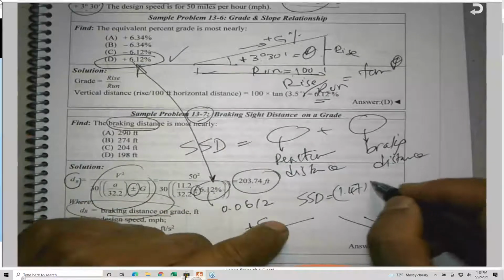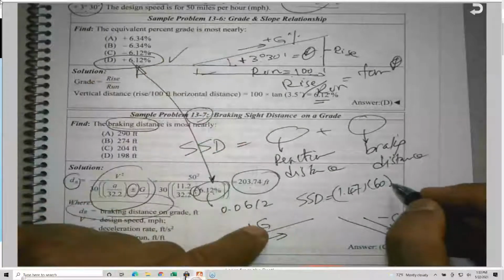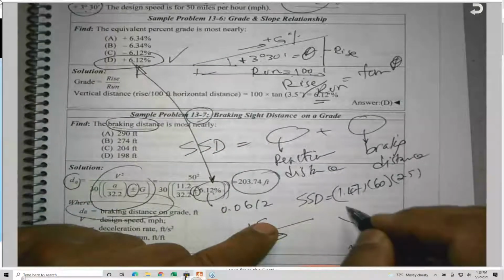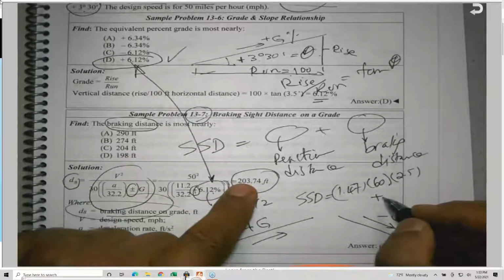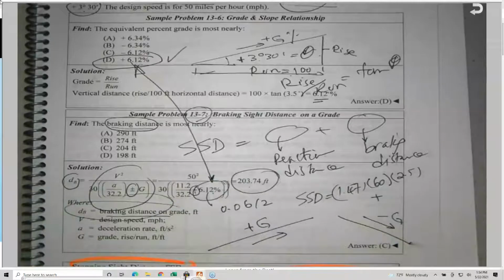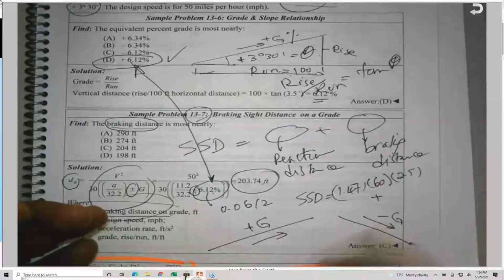Let's make it 60 mile per hour, because he put 50 here, just to compare it with the other 60, times 2.5 seconds. Plus what I calculated here, which is 60 squared. Let's do it 60 squared, because it will be a little bit different. So it is 60, so it is 0.612 enter,